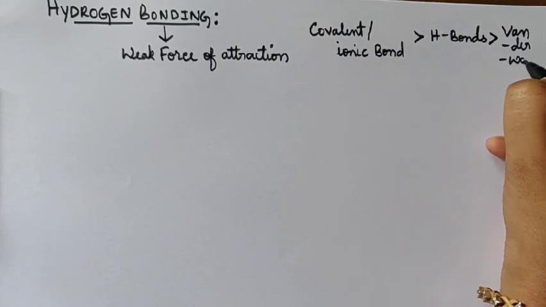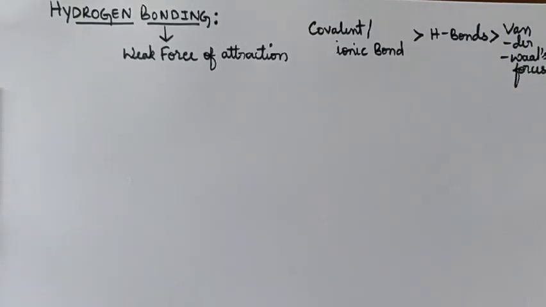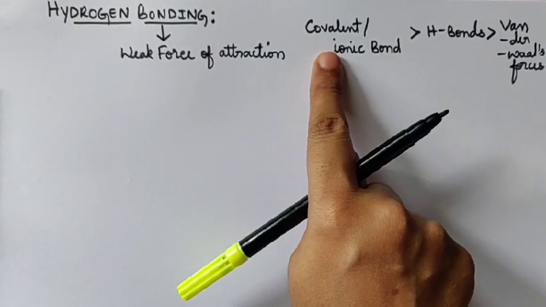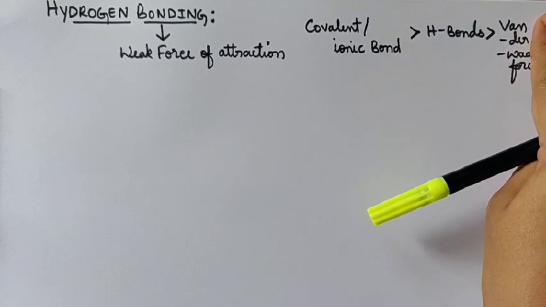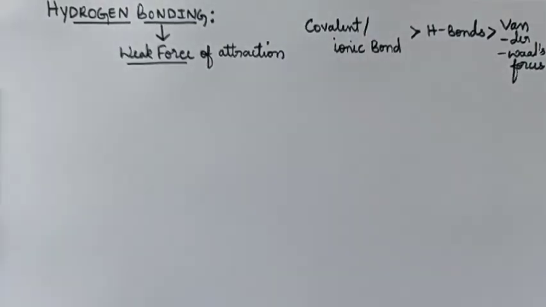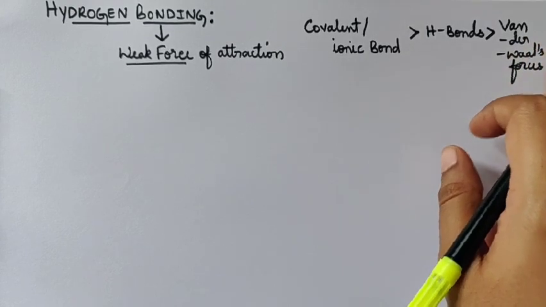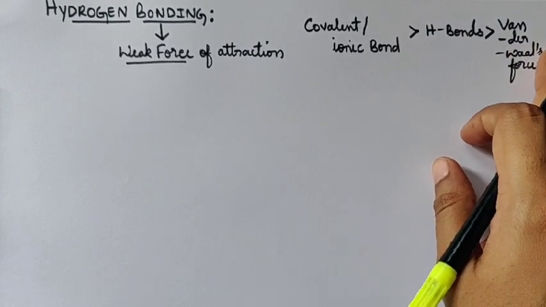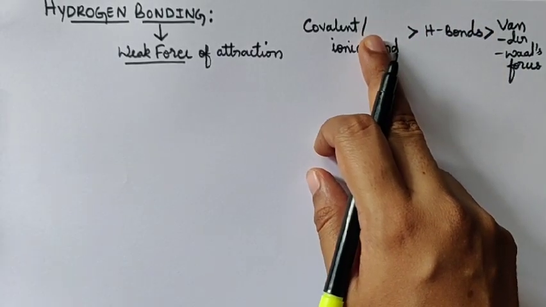So this may be the order. Covalent bonds are stronger than hydrogen bonds. Hydrogen bonds are stronger than van der Waals forces. Since it is weaker than a covalent bond, hydrogen bonding is called a weak type of force of attraction between molecules. Van der Waals forces are less than 4 to 5 kilojoules of energy. So hydrogen bonds are between 4 and 200, and covalent bonds are greater than 200 kilojoules of energy.